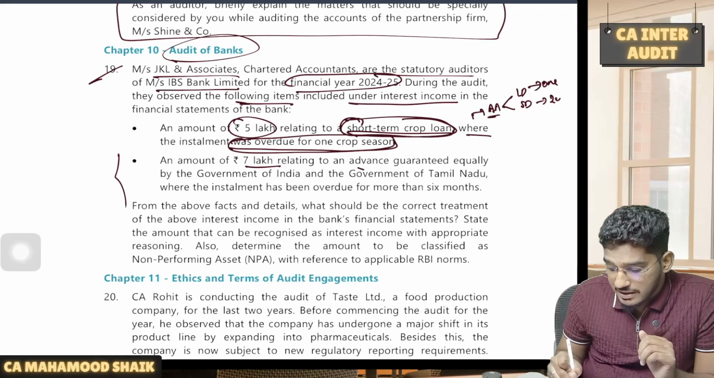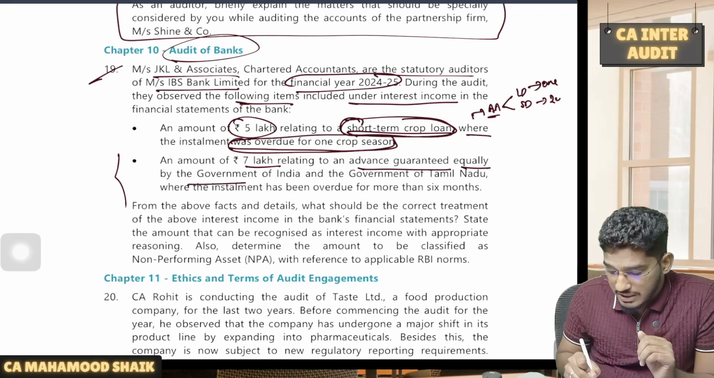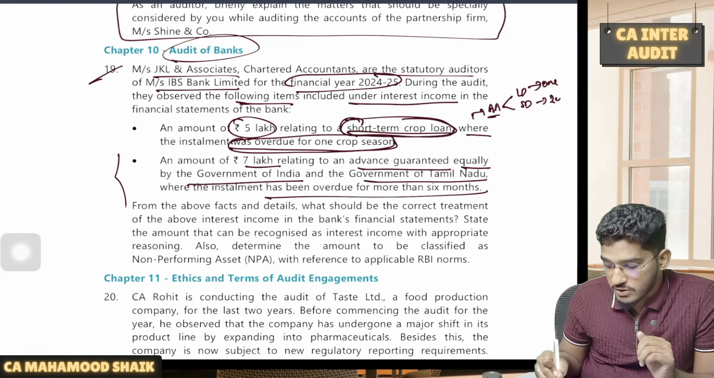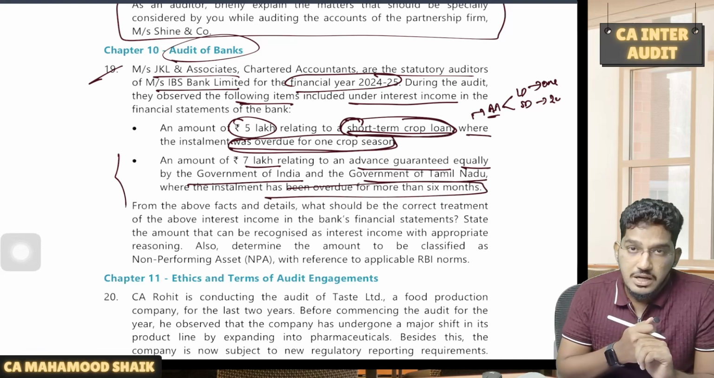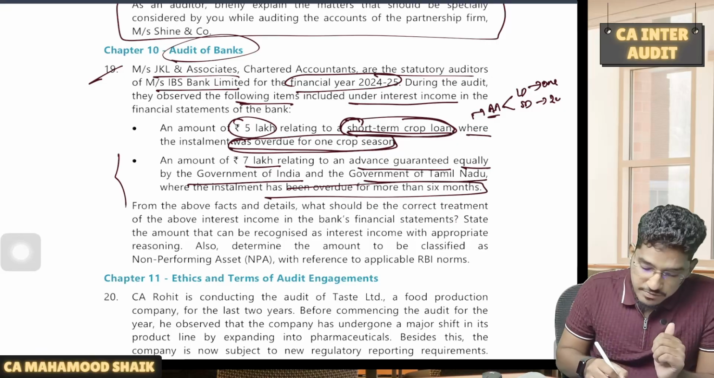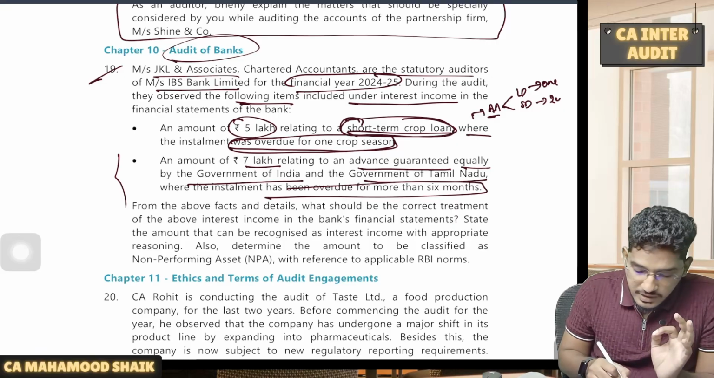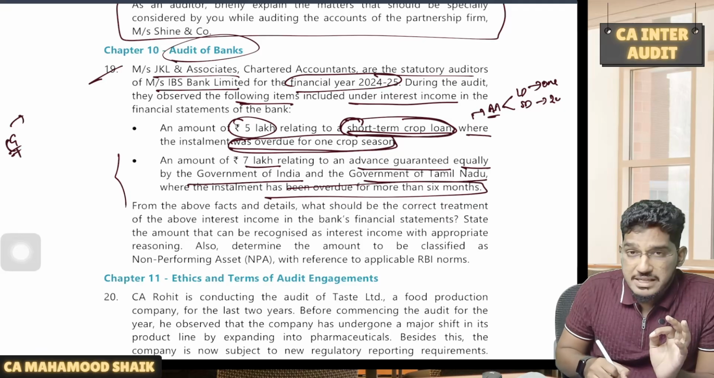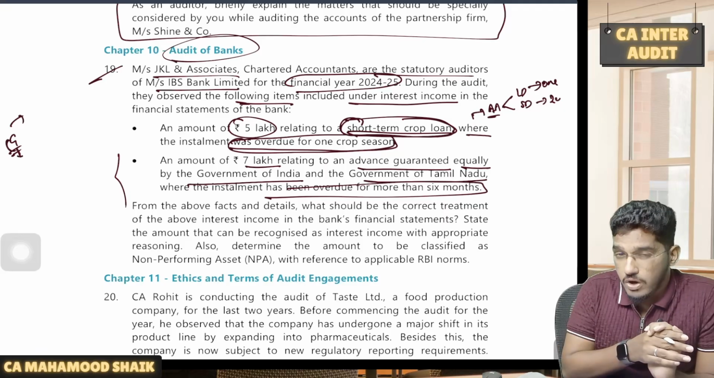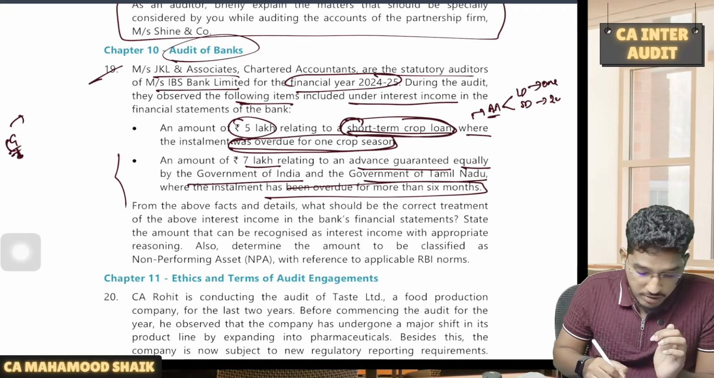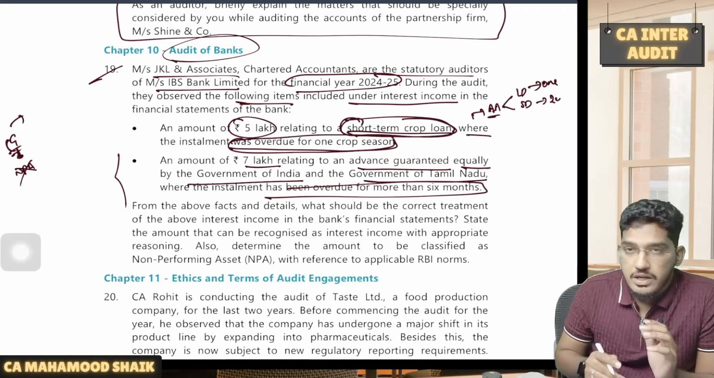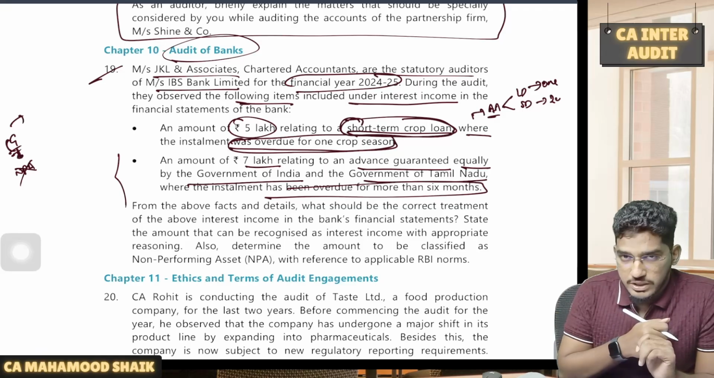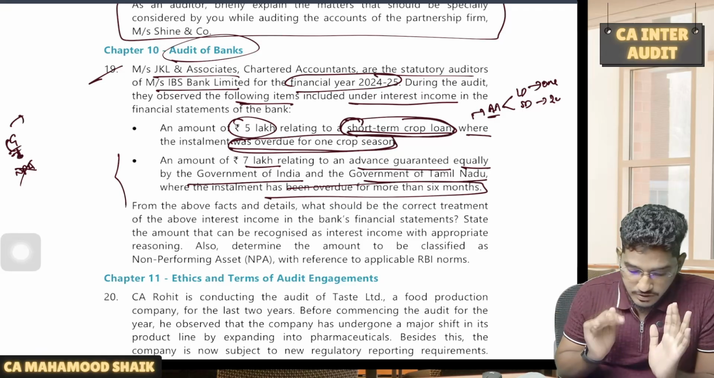An amount of 7 lakhs relating to an advance guaranteed equally by the Government of India and Government of Tamil Nadu, where the installment has been overdue for more than 6 months. Government guaranteed advances. So guys, if you remember the discussion, I told that if the bank has given any loan and if it is guaranteed by central government, unless that guarantee is invoked or repudiated, that amount need not be classified as NPA. That account need not be classified as NPA. You can still keep it under the standard category only. You can continue to recognize the interest also.